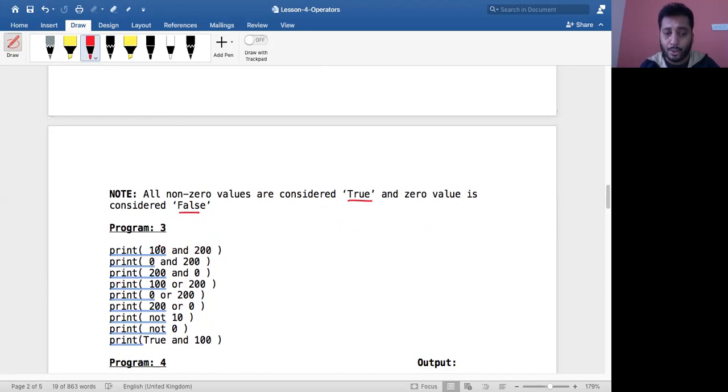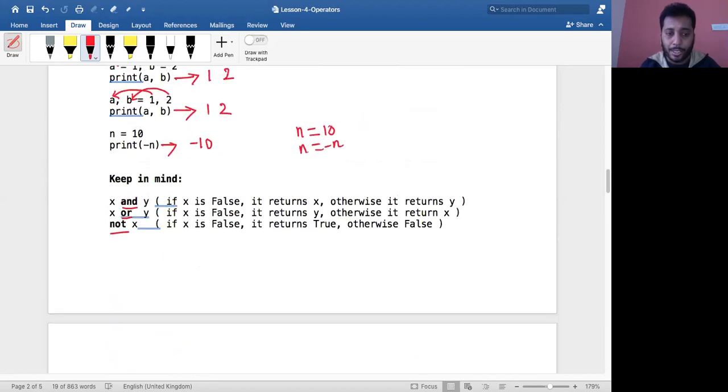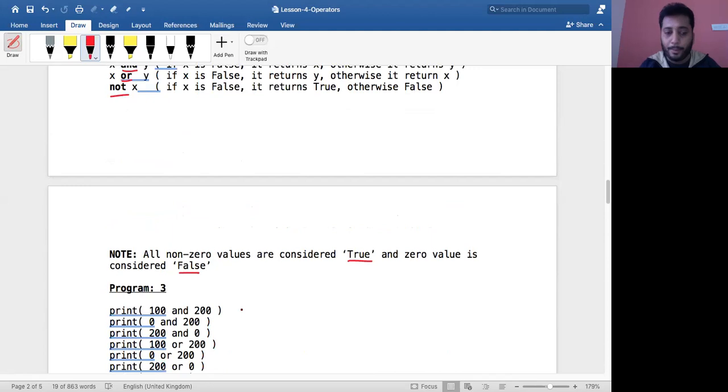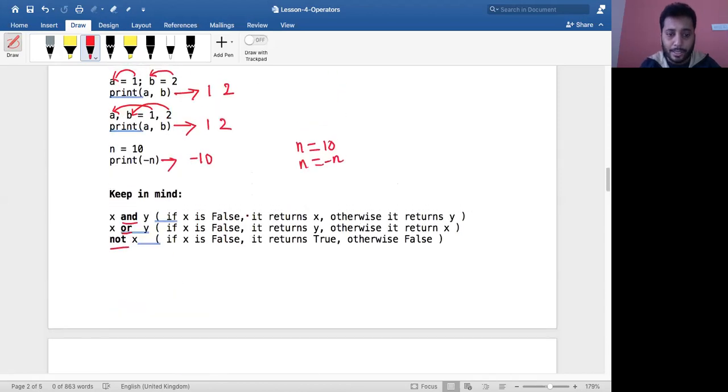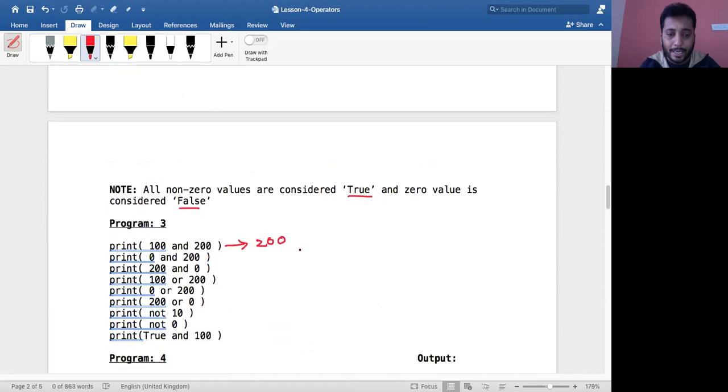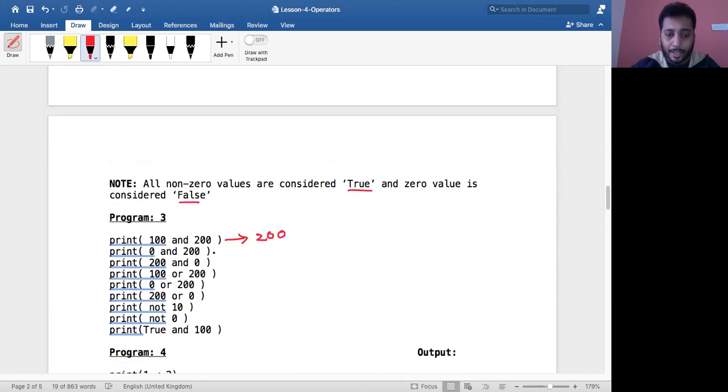So if x is true, we'll see with the AND operator. You can see if x is false, it must return x, otherwise it returns y. So in this case, what should be the output? Is x false? No, right? So in that case, it must return 200. The value would be 200. Next, if x is false, then return x. That is what it says here. If x is false, then it must return x, therefore it will return x. So its value would remain 0.